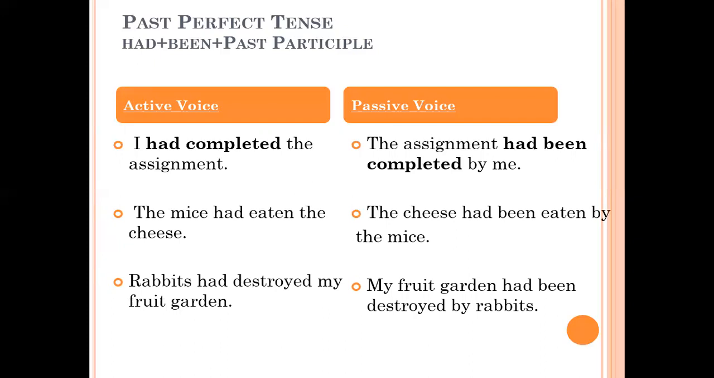The mice had eaten the cheese. The cheese had, past form of the to be verb, been, perfect form, and eaten, past participle. The cheese had been eaten by the mice. Rabbits had destroyed my fruit garden. My fruit garden had, same past form of the to be verb, been, perfect form, and destroyed, past participle. My fruit garden had been destroyed by rabbits.